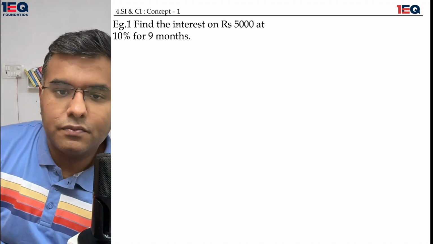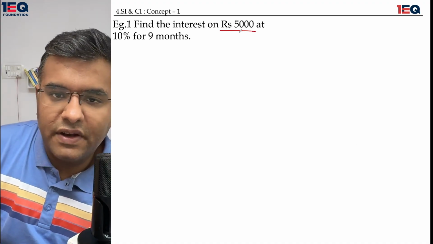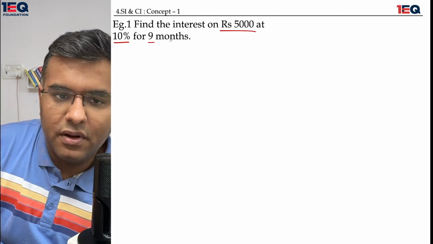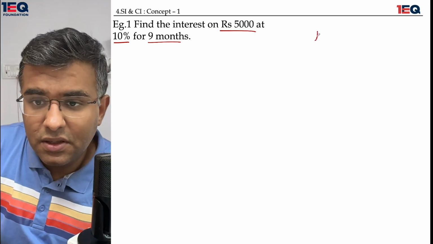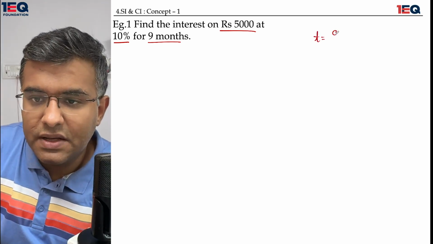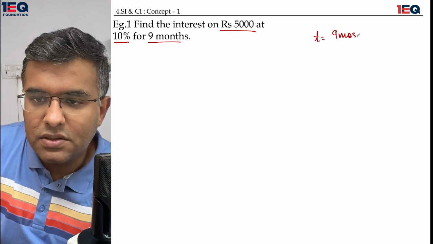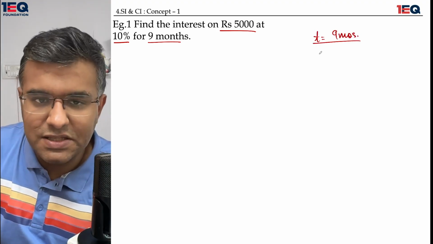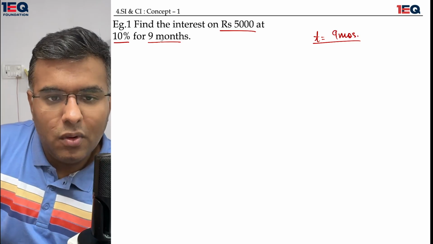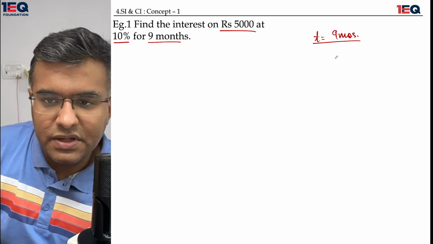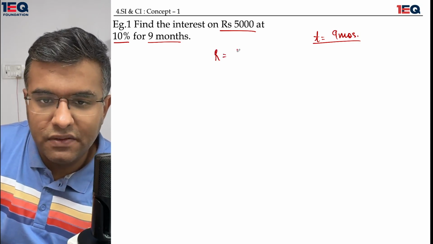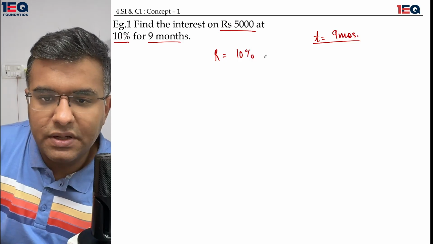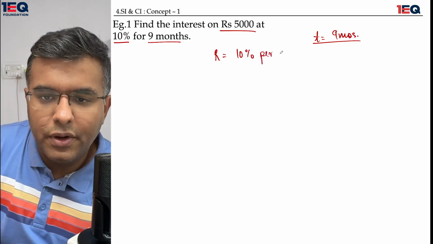Find the interest on 5000 rupees at 10% for 9 months. Now this question is a little typical, the reason being that the time has been given as 9 months. So when I talk about 9 months and the percentage of interest, I told you that R is usually given on a percentage per annum basis.